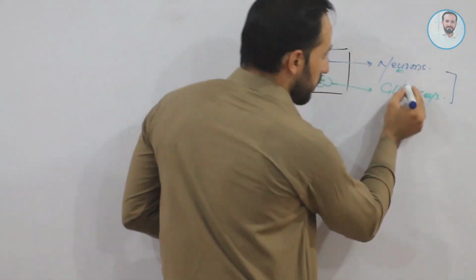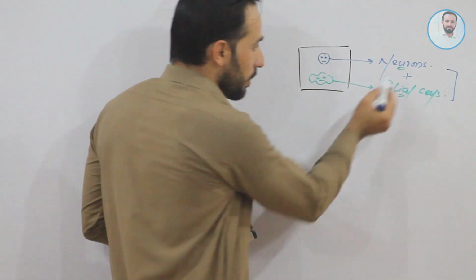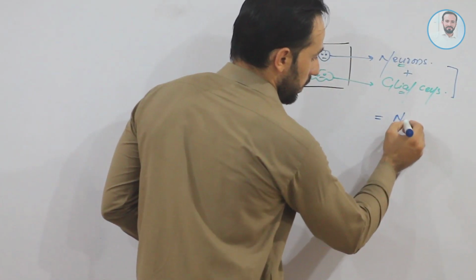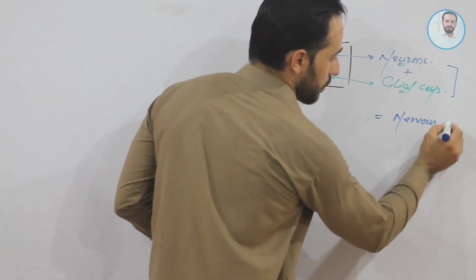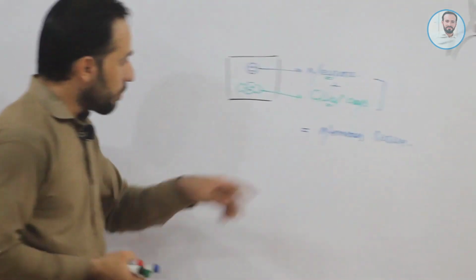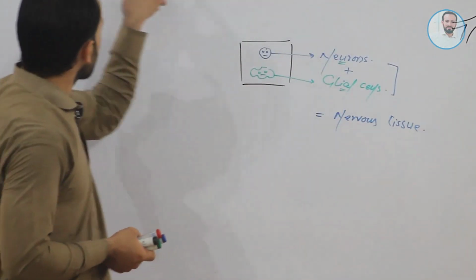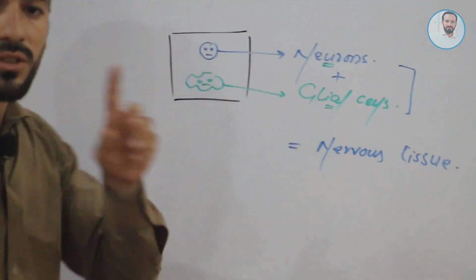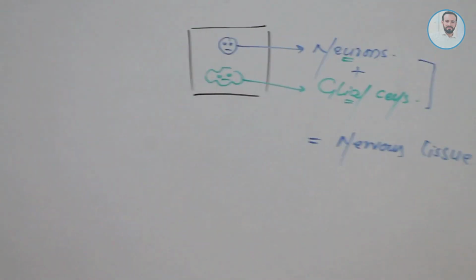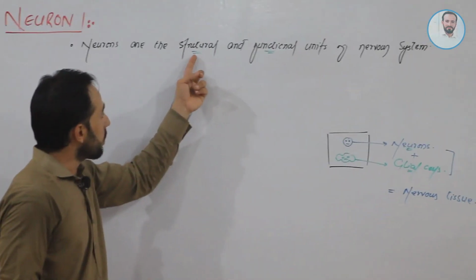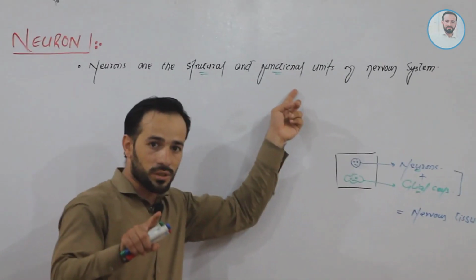Both of these cells, neurons and the glial cells, combinedly make the nervous tissue. So our nervous tissue structurally is composed of two different types of cells, not only neurons. Here we have written the definition of neuron, that neurons are the structural and functional units.